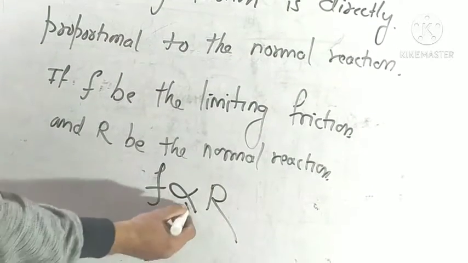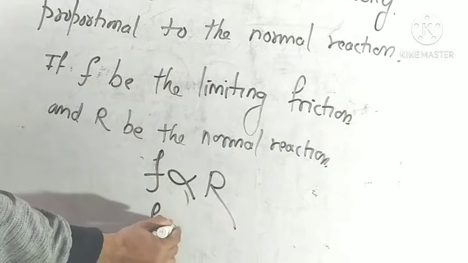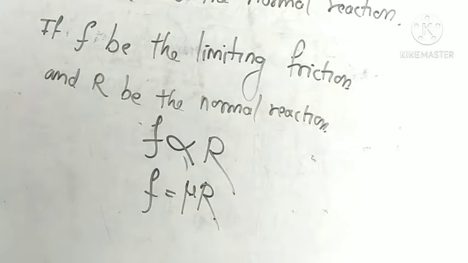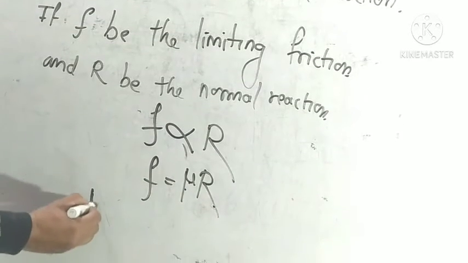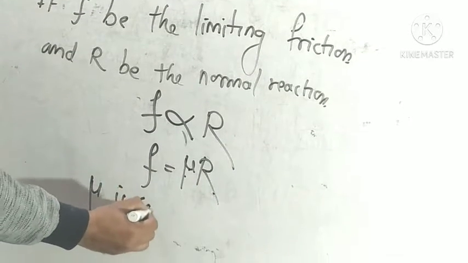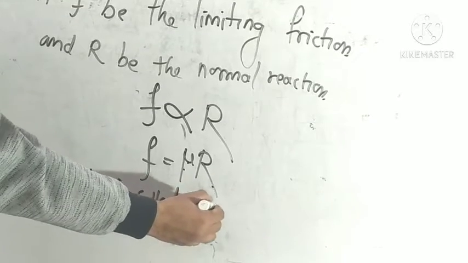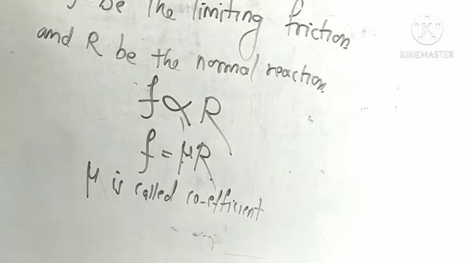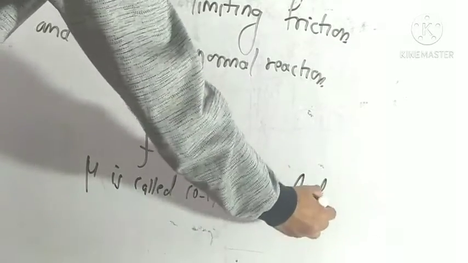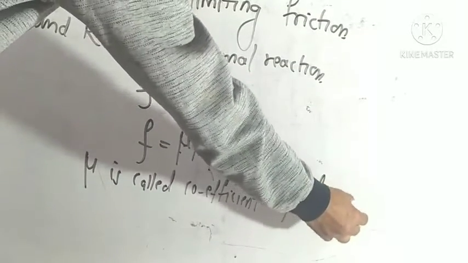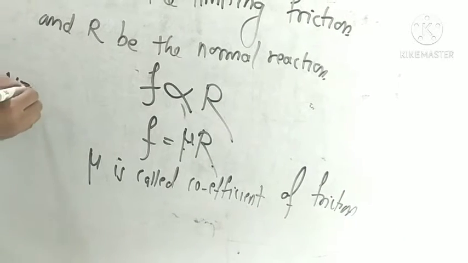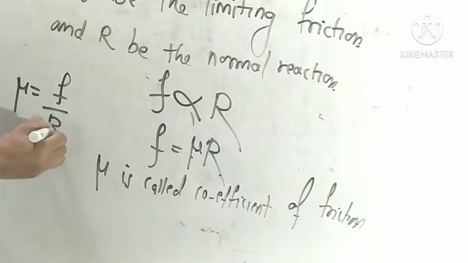When we remove this proportional sign, we put a constant here. That constant is called the coefficient of friction. Mu is called the coefficient of friction, or we directly write mu is equal to F upon R.